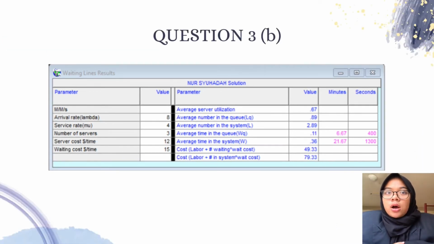So this is the result of total cost with lambda equal to 8, mu equal to 4, and the number of servers equal to 3. The total cost of the system is 79 ringgit 33 cent, whereas the total cost of the waiting time is 49 ringgit 33 cent according to the outcome.